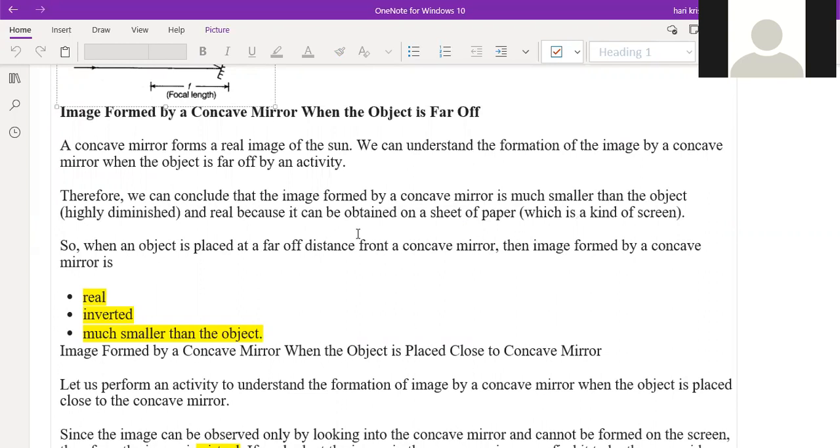So when the object is placed away from the concave mirror, what are the important properties of the image formed? The first one is the real image. Real image means it will appear on the screen.